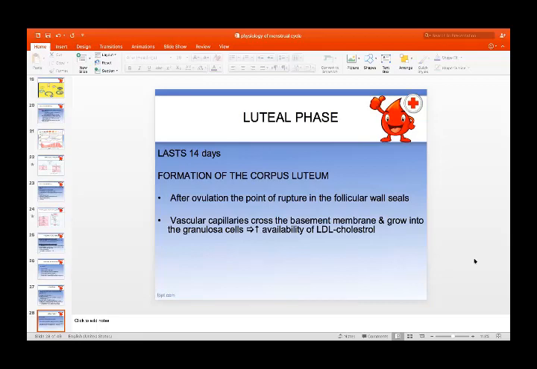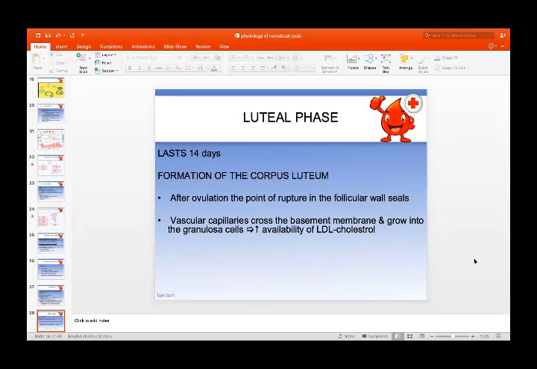After ovulation starts the luteal phase. It lasts for 14 days. It is fixed. It is always 14 days. It is not more than 14 or less than 14. So it will continue to be a fixed 14 days of the luteal phase. During this period, there is the corpus luteum. It secretes the